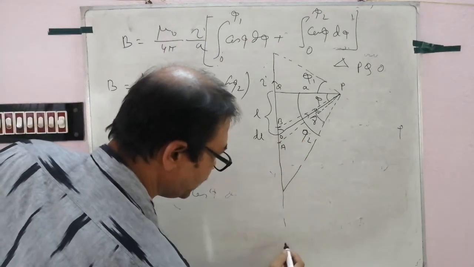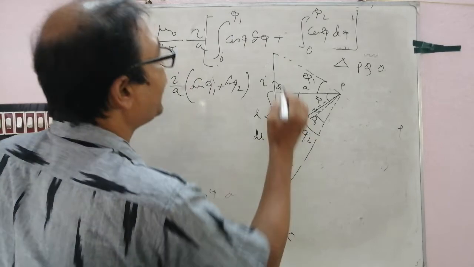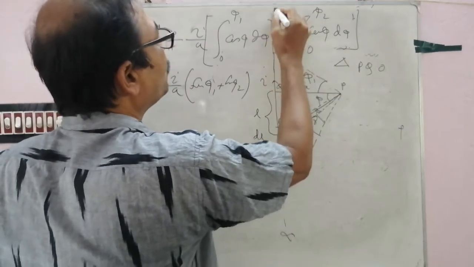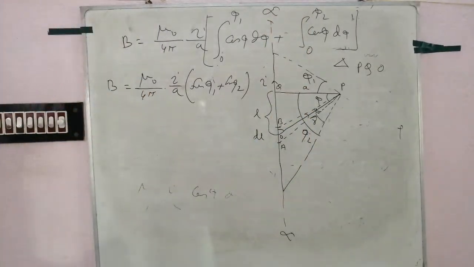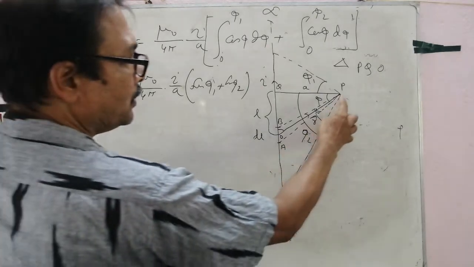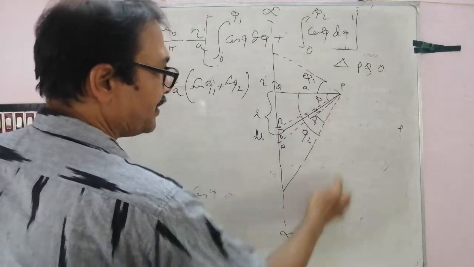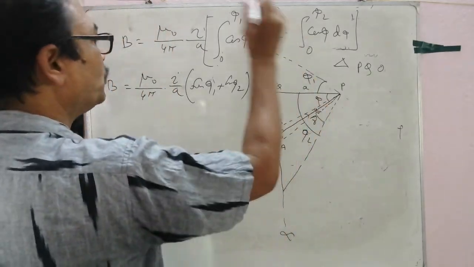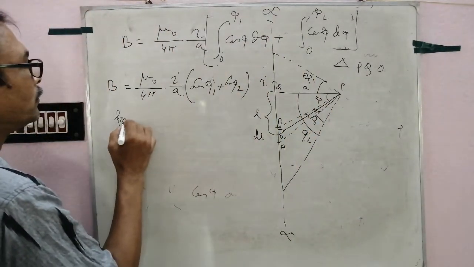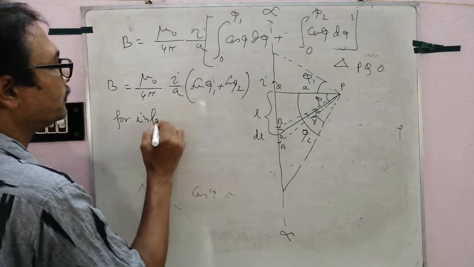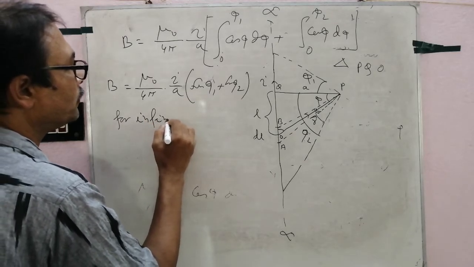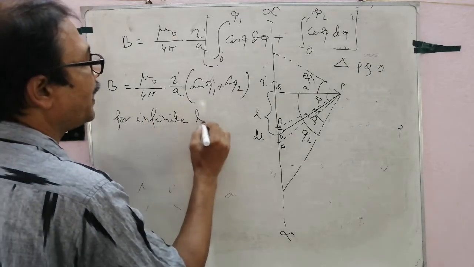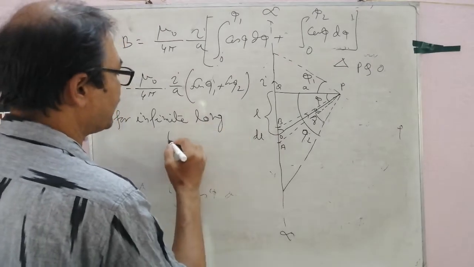Infinite long, this side infinite, this side also infinite. Follow. As phi 2 increases and the wire becomes infinite, phi 1 and phi 2 both become 90 degrees for an infinite long wire.